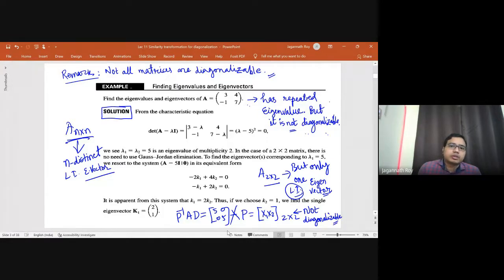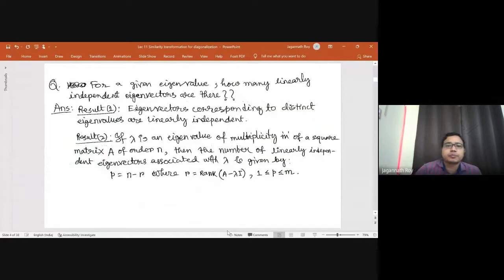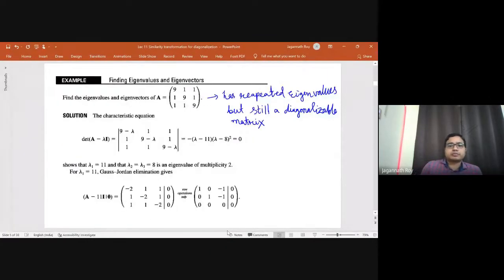Okay. Now, whether for all the cases this will happen, I mean, when we have a repeated root, then the matrix cannot be diagonalizable. So this is also false. Why? Because the next example will show you. It has a repeated root. 8 is a repeated root for this case, a repeated eigenvalue, multiplicity 2.